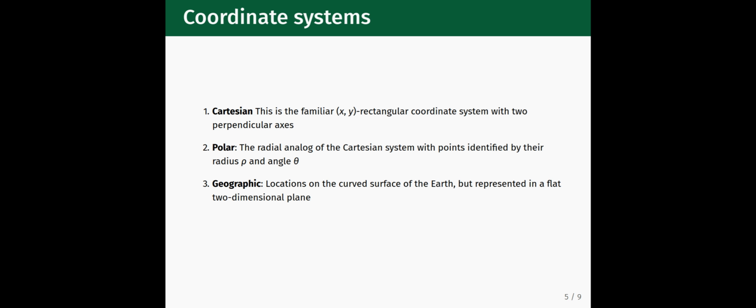There is the familiar Cartesian coordinate system, where we describe points using x and y coordinates measured relative to 2 perpendicular axes. There is the polar coordinate system, which is the radial analog of the Cartesian coordinate system. In this coordinate system, data points are identified by a radius rho and an angle theta. The third type of coordinate system is the geographic coordinate system, which corresponds to locations on the curved surface of the Earth, but needs to be represented in a flat 2-dimensional plane.